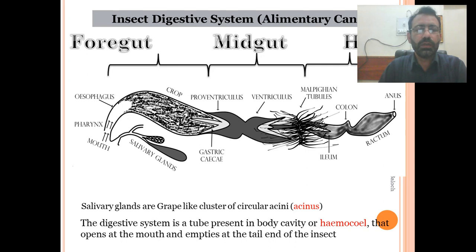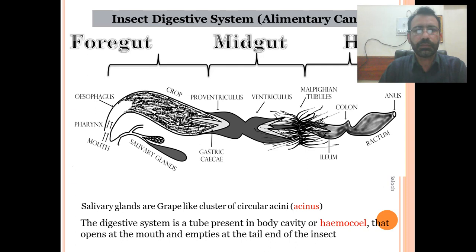So, salivary glands are present at the anterior part of the alimentary canal, just below the mouth opening, and they are grape-like clusters of circular acini, and produce most of the enzymes for the digestion of food, lubrication of food, and sometimes some other purpose, like in mosquito, where they have an anesthetic enzyme, and some anticoagulant and histaminic enzymes.